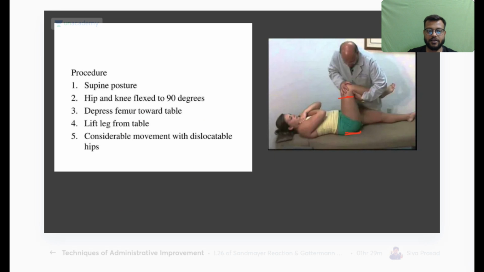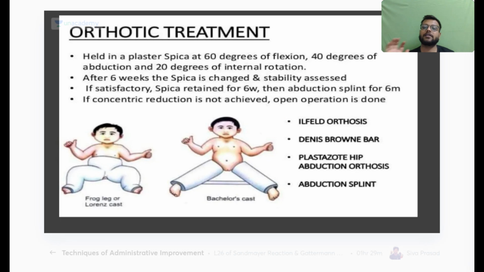Both knee and hip flex at 90 degrees, and you depress the fractured femur posteriorly to see any movement. If there is free movement when giving force in the posterior direction, this means that the hip is dislocated. Okay, this is your telescoping test. And there are two very important splints related to CDH. You need to remember the name and the images.